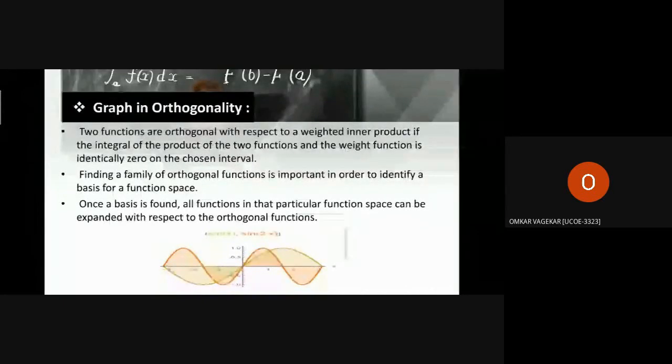So here, about the graph: two functions are orthogonal with respect to a weighted inner product if the integral of the product of the two functions and the weight function is identically zero on the chosen interval. Finding a family of orthogonal functions is important in order to identify a basis for a function space. Once a basis is found, all functions in that function space can be expanded with respect to the orthogonal functions.